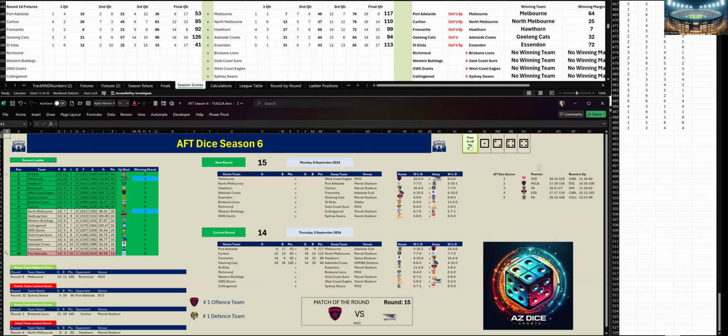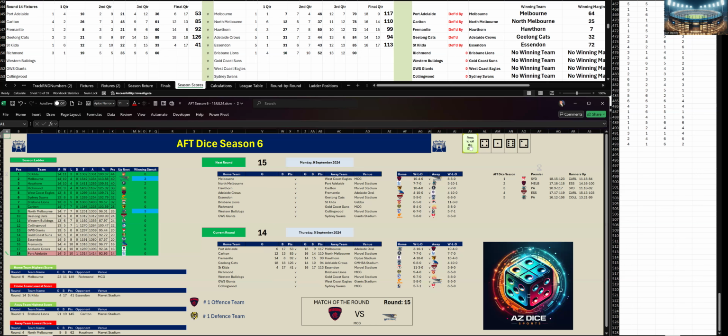It is match of the round. It's Richmond versus Brisbane at the MCG. We've got Richmond. They've kicked 3 goals 1 to Brisbane 1 goal 4. 9 points to Richmond. Second quarter, Brisbane, they've kicked 6 goals 6 to Richmond 2 goals 4. And at halftime, Brisbane are leading by 17 points. Let's go to the third quarter.